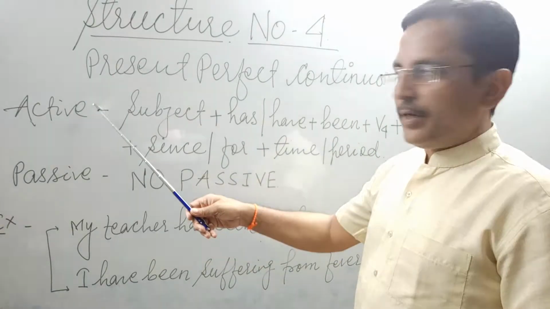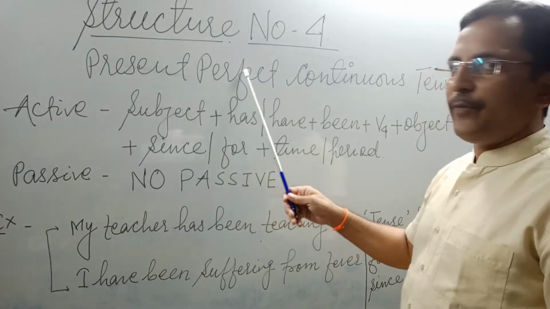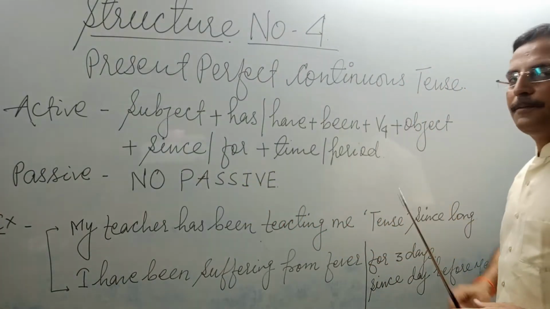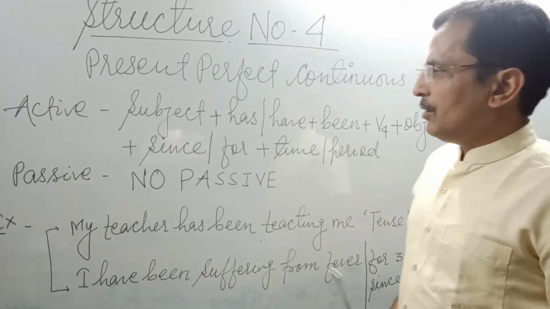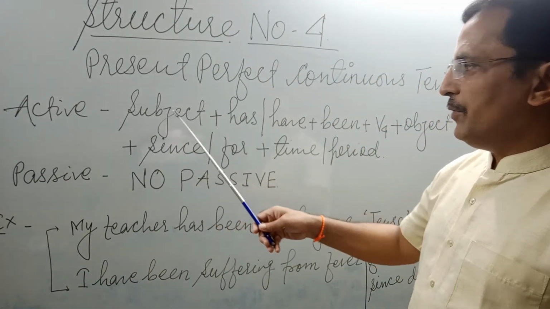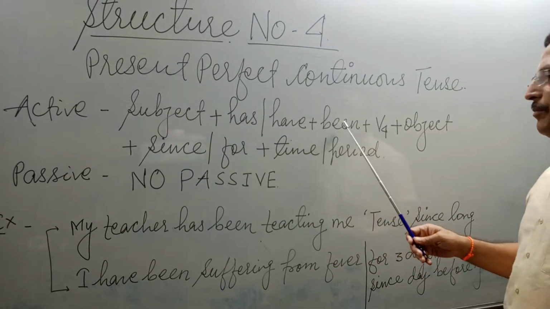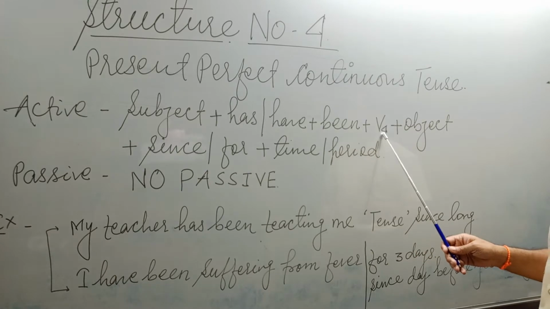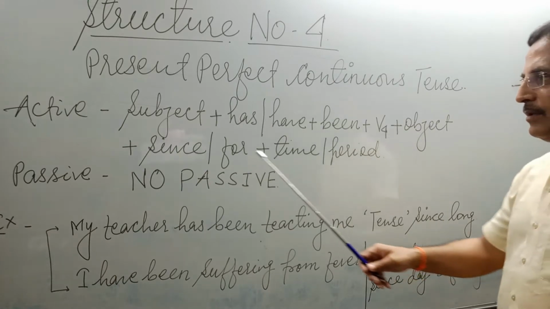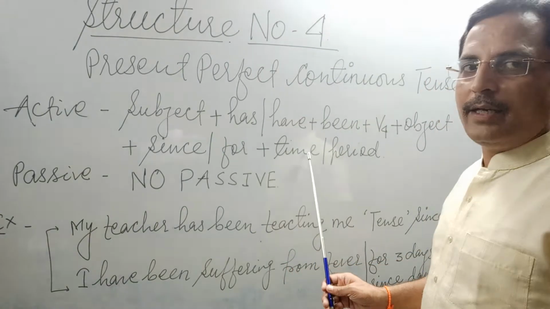What do we need for active? Structure number 4 is also known as present perfect continuous tense. What do we need to frame a sentence with structure number 4? For active voice, we need a subject, has, have, been, before, object, new words, since, for, and time or period.